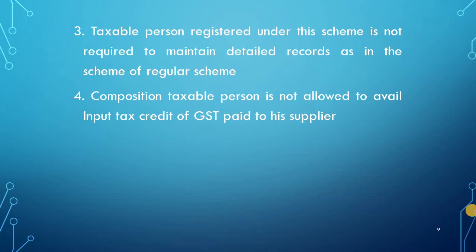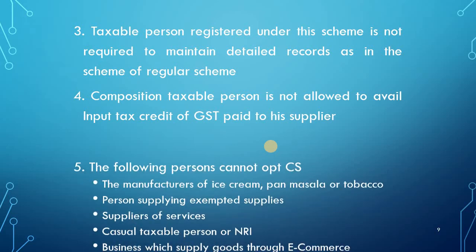Then a composition taxable person is not allowed to avail input tax credit of GST paid to his supplier. So this is the disadvantage for the composition taxable person. Whatever purchases he has made, for which if he has paid any tax, that tax cannot be deducted from the total GST paid. So this option is not available for the composition taxable person.